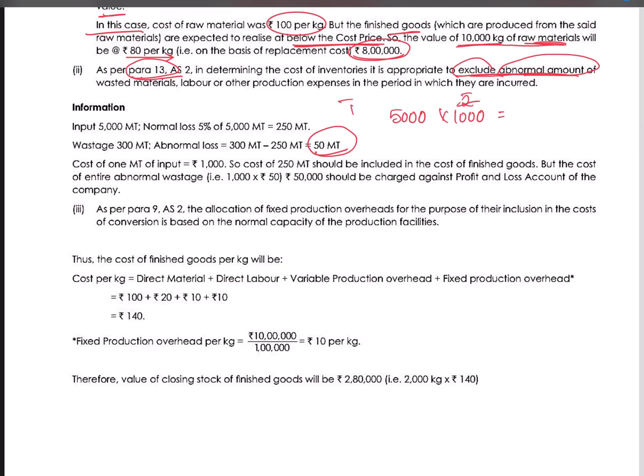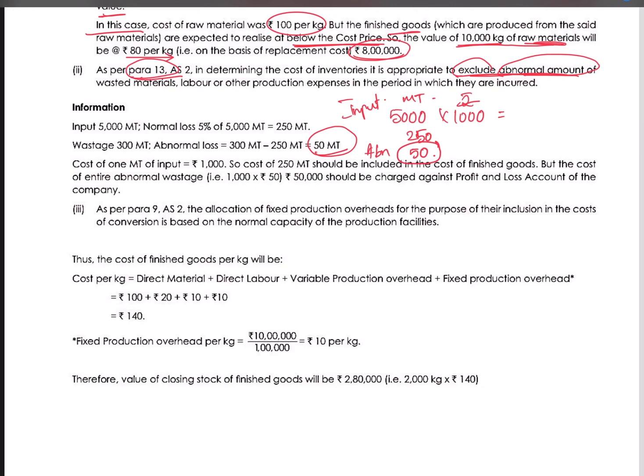So this was the input. The wastage was around 250 metric tons, and the abnormal wastage is 50 metric tons. So we have to value the 50 here.